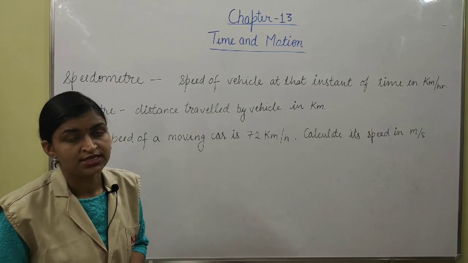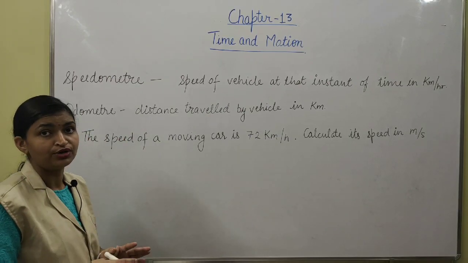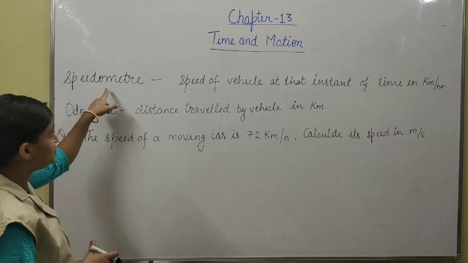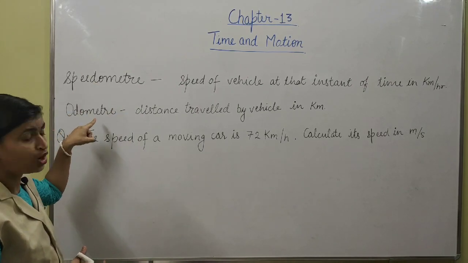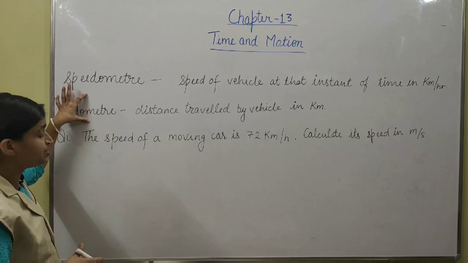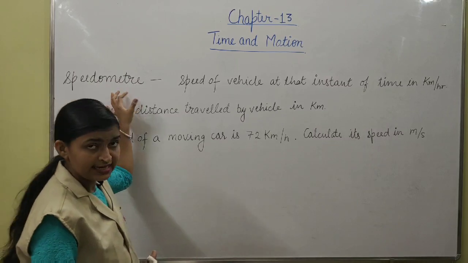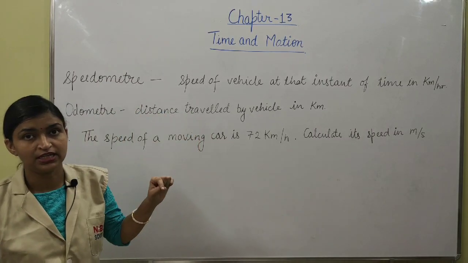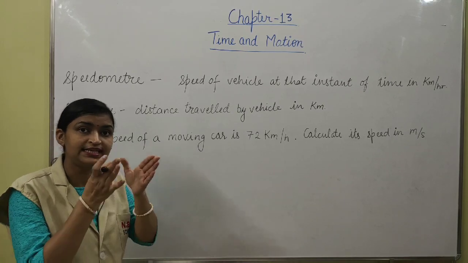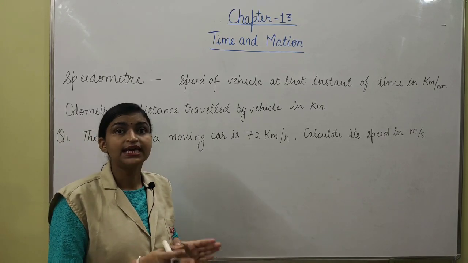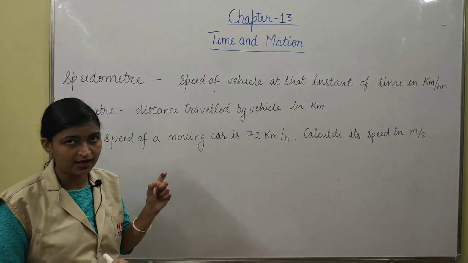For this purpose, there is an instrument on the dashboard of a vehicle, that is the speedometer. Along with that, one more instrument is there, the odometer. What is the difference between these two? Speedometer indicates the speed of the vehicle when it is in the running position. It shows the speed at that instant in kilometer per hour. The unit of the speed is kilometer per hour.